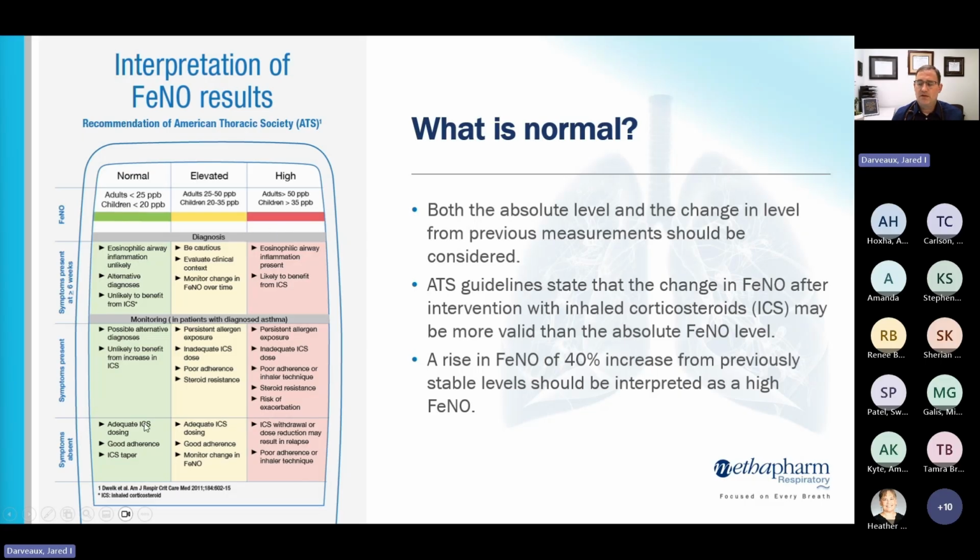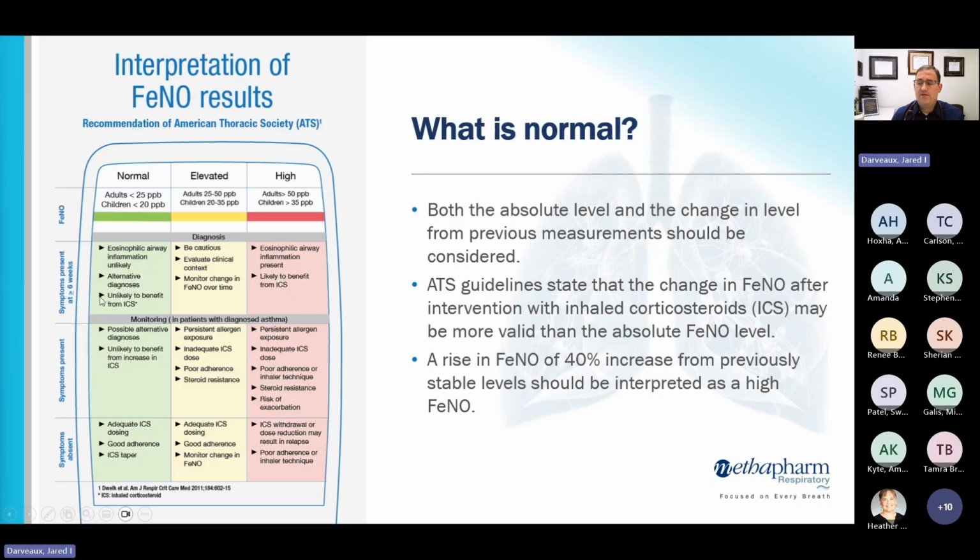So if someone down here in the lower left quadrant is not really having any symptoms, their ENO is normal, that might be someone that you could back off on their inhaler therapy a little bit and see if they do better. Conversely, someone in this right upper segment where they're having really frequent symptoms and they have a really high ENO, they likely have a lot of T2 inflammation in their lungs. They might benefit from increasing their inhaled corticosteroid.